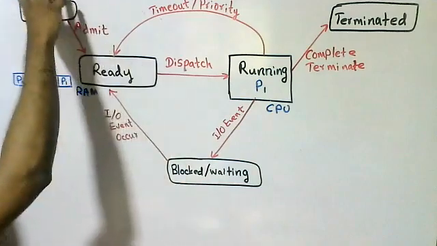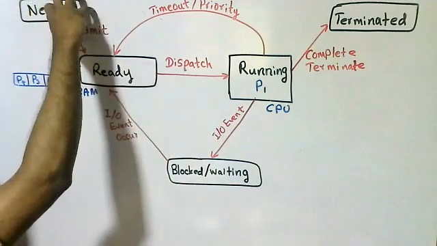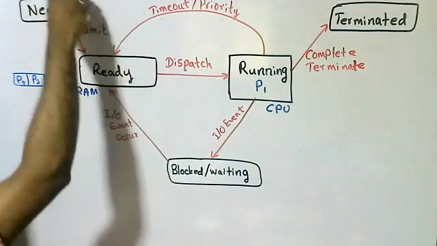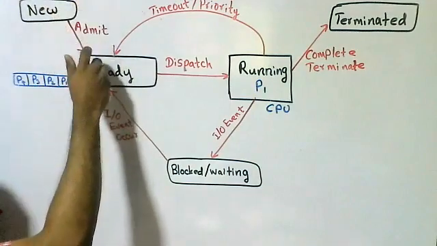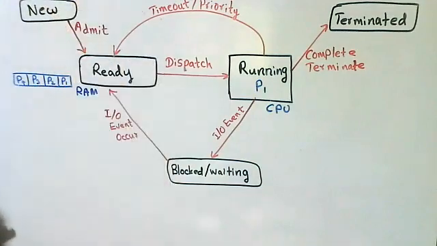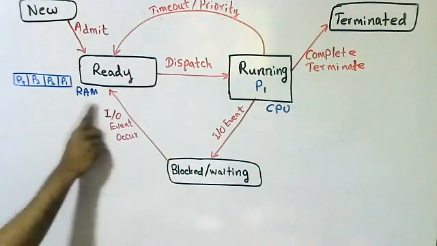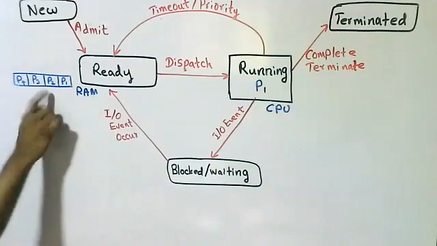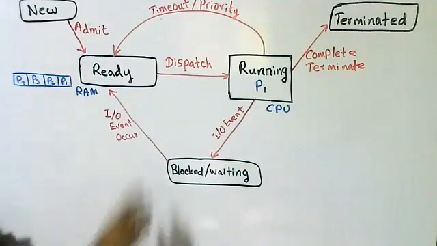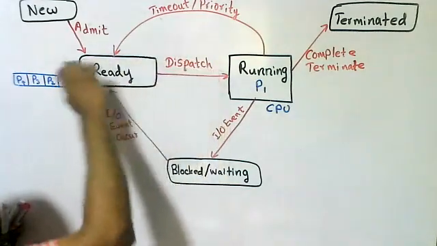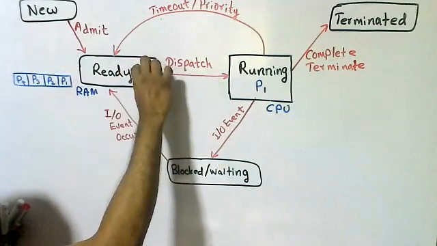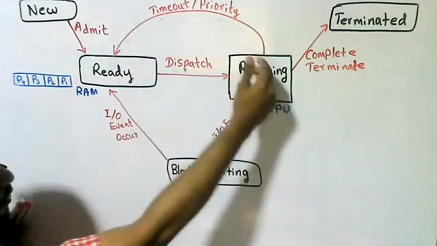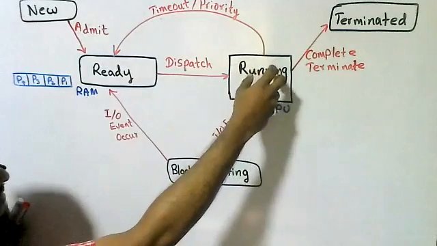Okay, right. Process. Whenever a program becomes a process, that means it starts its execution and is admitted to the ready state. Ready state means RAM. So it has to wait. That process has to wait in a ready queue. While the processes are in the ready queue, they can enter the CPU for the running state.